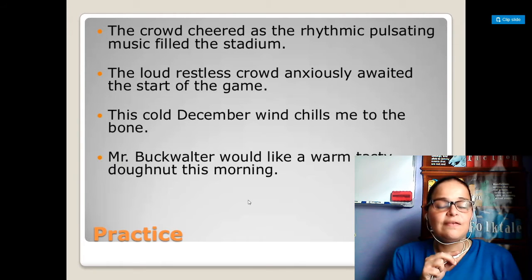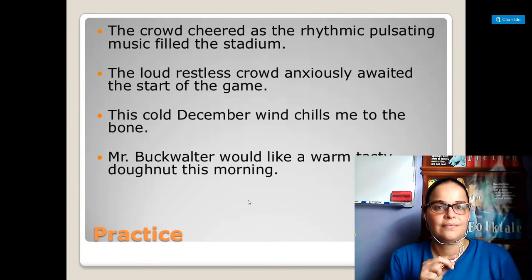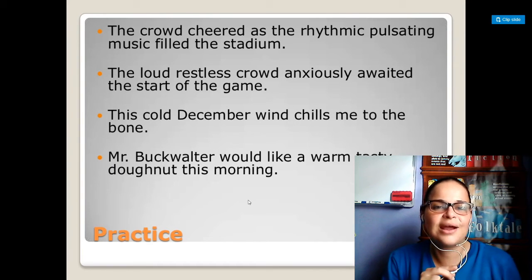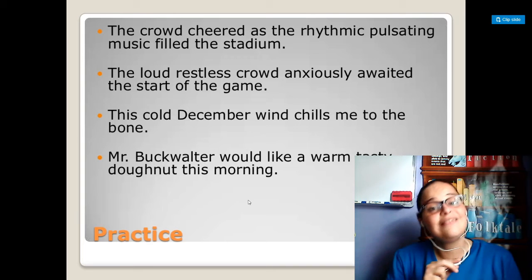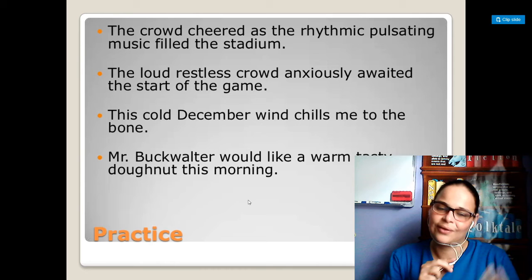This cold December wind chills me to the bone. So what is our noun in this sentence? That's right, wind. And how are we describing the wind? Cold December wind.